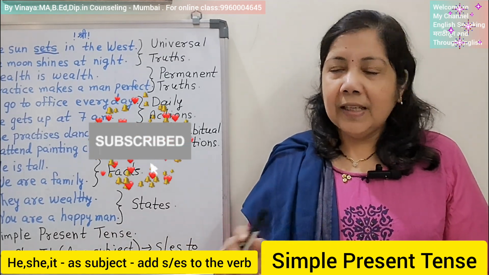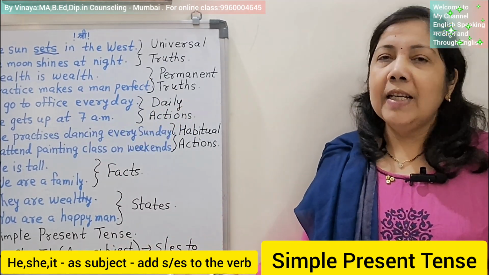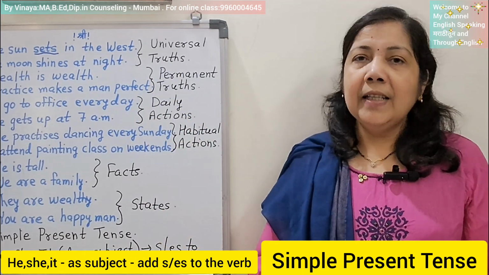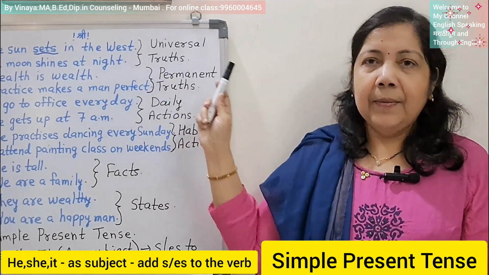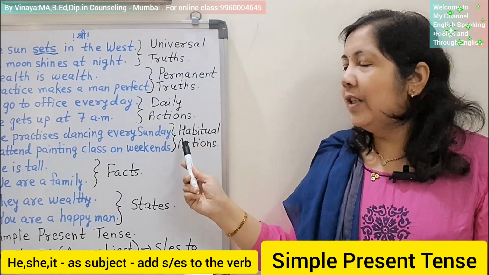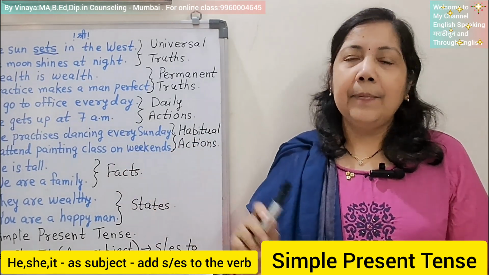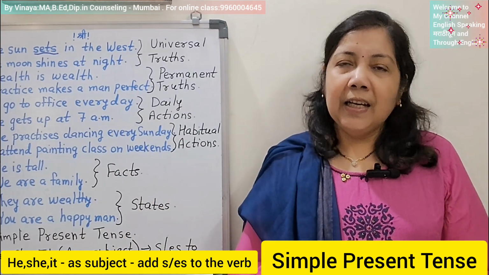One important rule is when the subject is he or she or it, then you have to add s or es to the verb. And we have seen the uses of simple present tense. First use, when you want to talk about universal truths, use simple present tense. In the same way, for permanent truths, for daily actions, for habitual actions, for facts and for states, you use simple present tense. I hope what I have told you just now is very clear to you.